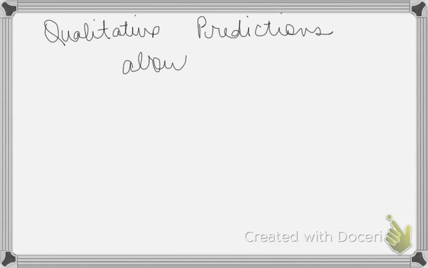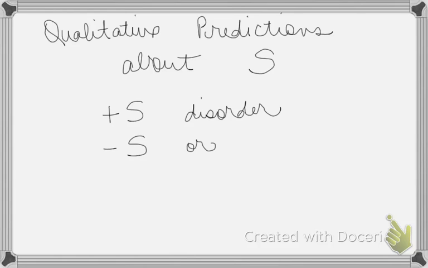Let's look at some qualitative predictions about entropy. Do y'all know what qualitative means? It means no numbers. Okay? It just means, is it getting more disordered? Or, yeah, it's just kind of yes or no. Keep in mind that positive S means disorder, and negative S means more order.